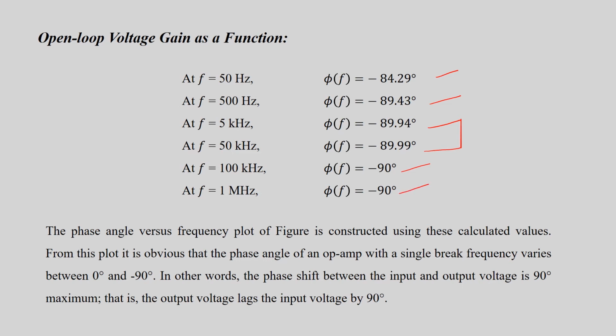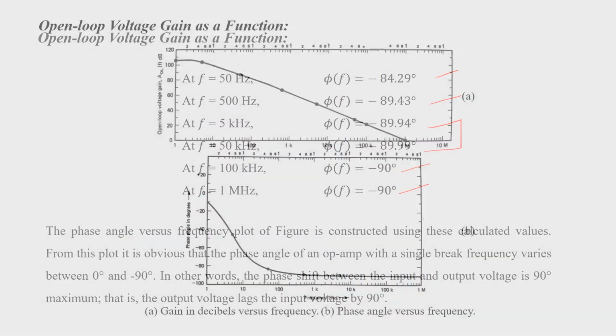So we can see that the phase angle versus frequency plot can be obtained, with the x-axis as frequency and the y-axis as phase, which varies from 0 to 90 degrees. The phase shift between input and output voltage is 90 degrees maximum, and the output voltage lags the input by 90 degrees.